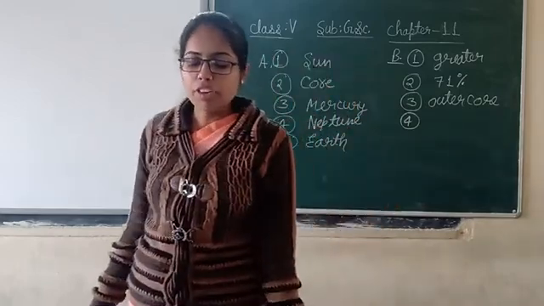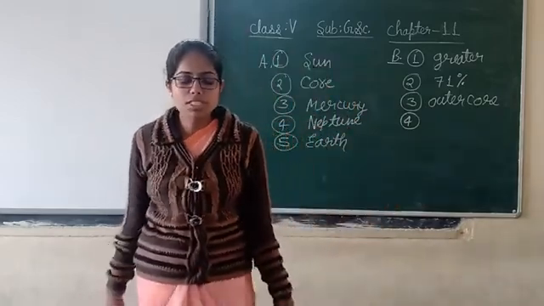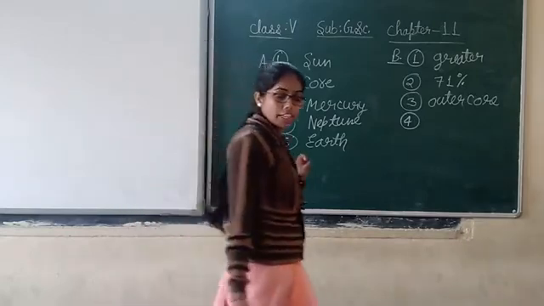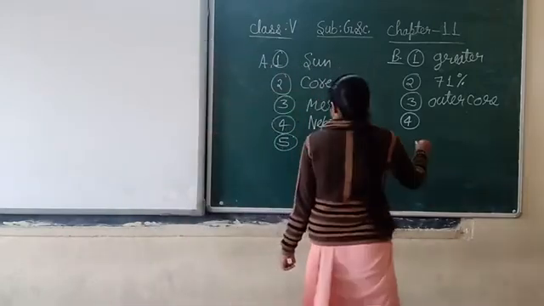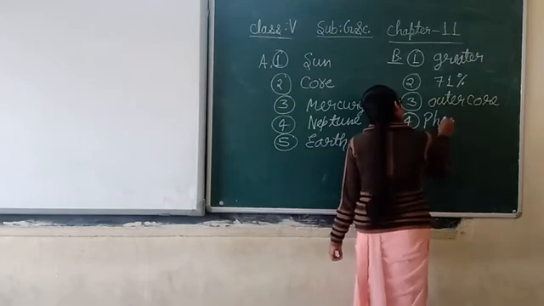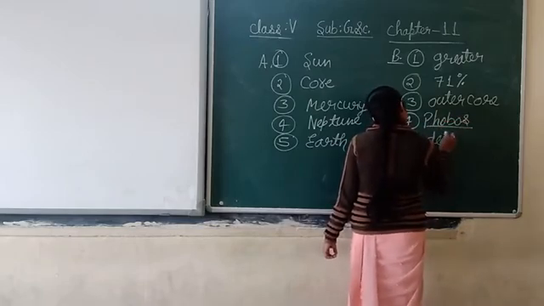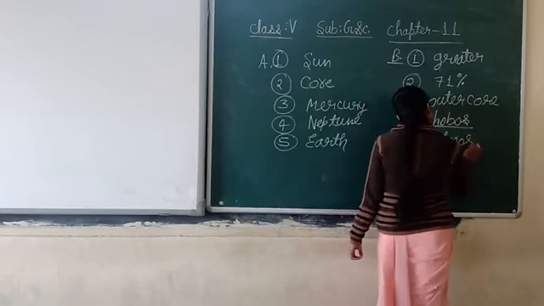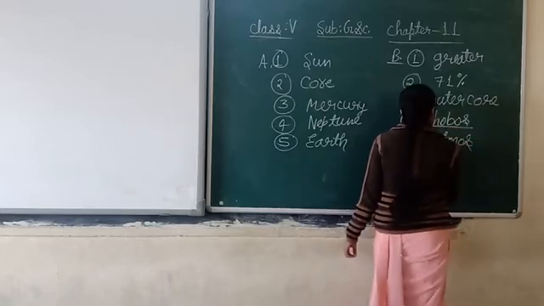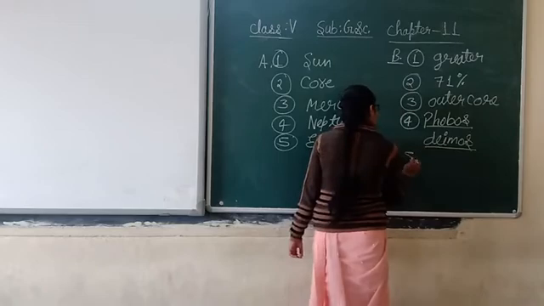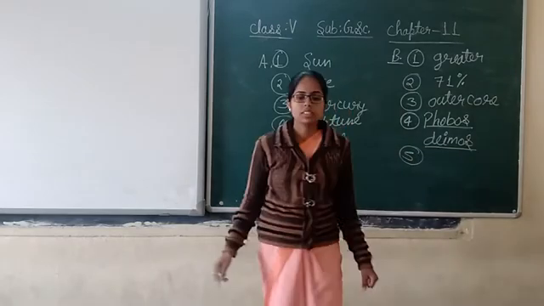Now question number 4. Mars has 2 moons, dash and dash. Now only I told, Phobos and Deimos. D-E-I-M-O-S. P-H-O-B-O-S.